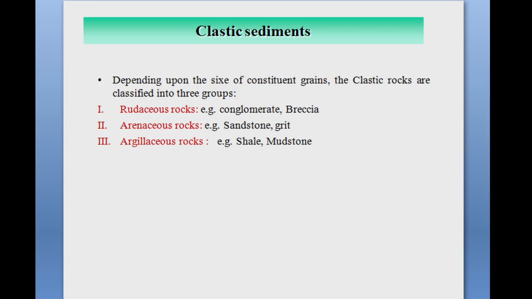And if the grains are angular, then it is called grit. So arenaceous rock means they are completely made up of sand. If these rocks show a rounded structure, they are called sandstone, and if they show an angular structure, they are called grit.